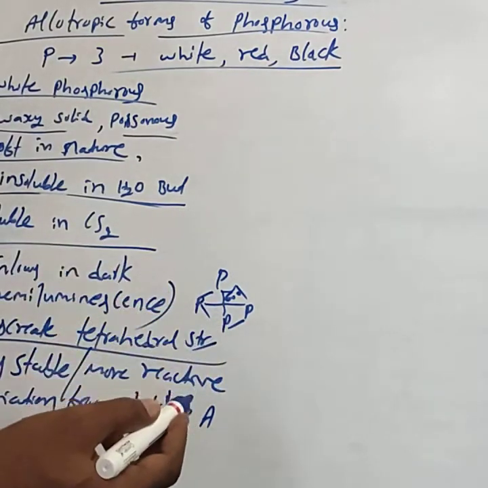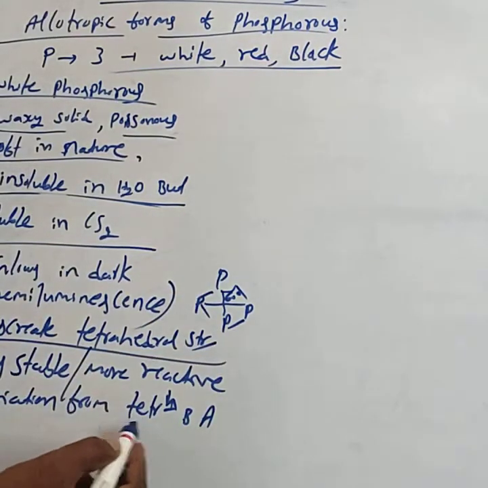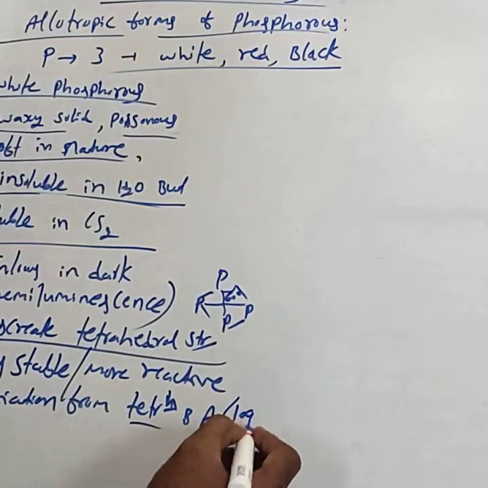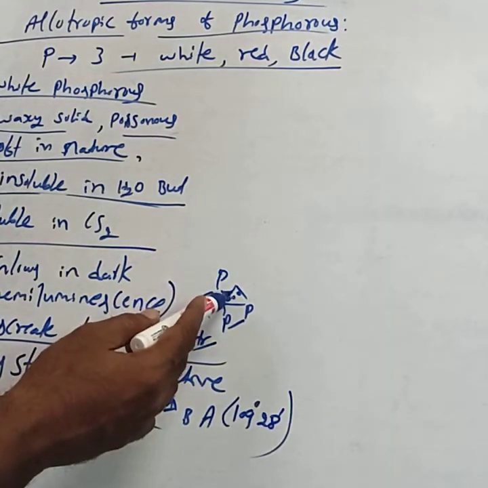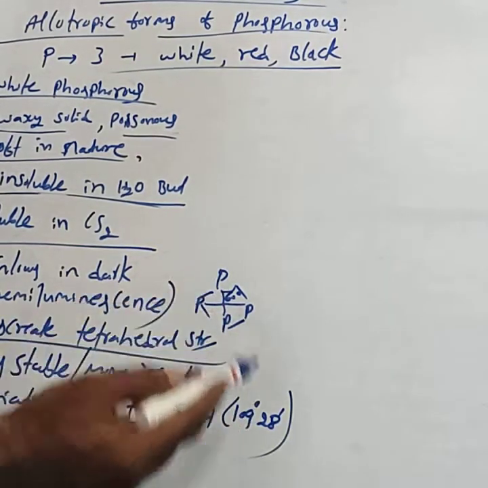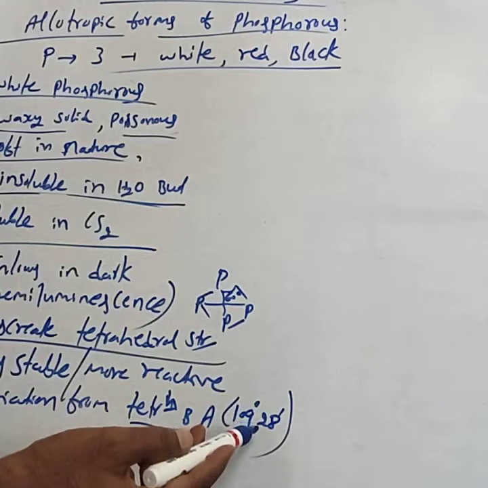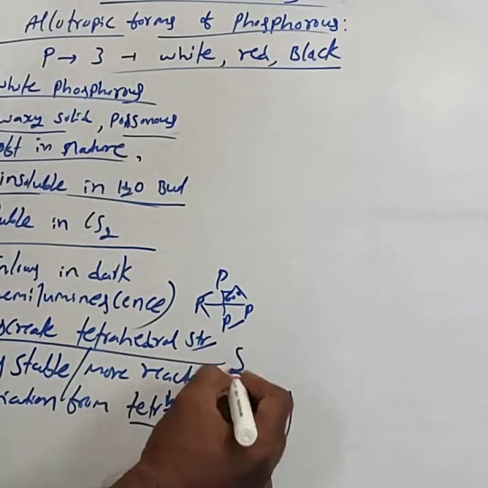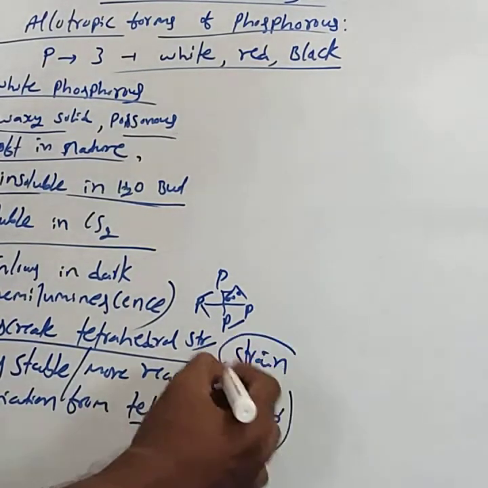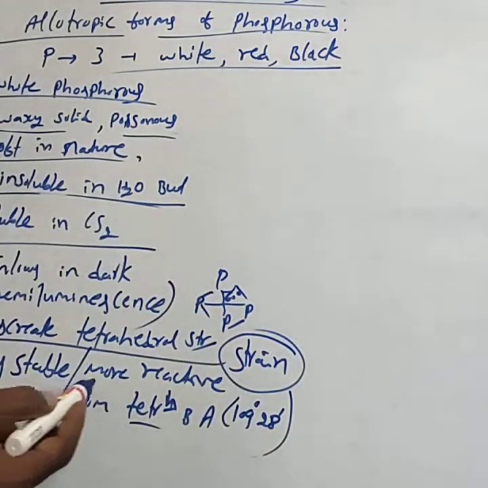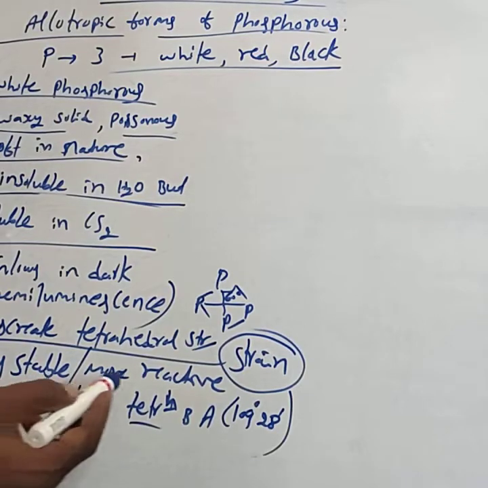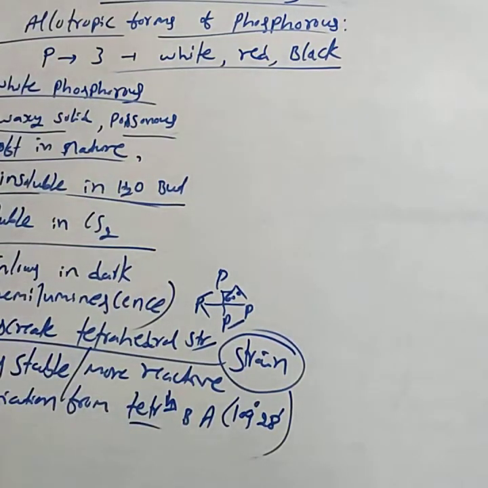This is the tetrahedral structure. The bond angle is 60 degrees. The normal tetrahedral bond angle value is 109 degrees 28 minutes, but in white phosphorus the bond angle is only 60 degrees. There is a maximum deviation from the tetrahedral bond angle. Hence angle strain arises in the molecule. Due to this angle strain, the molecule is less stable and is said to be more reactive. These are some of the characteristics of white phosphorus.